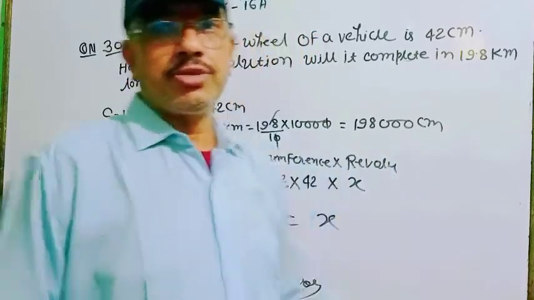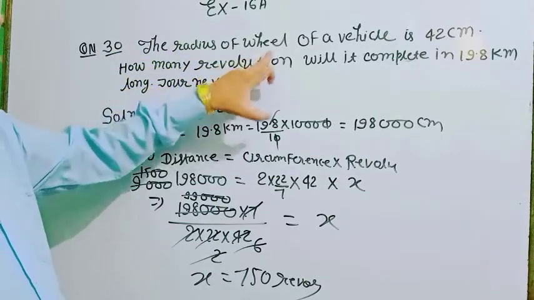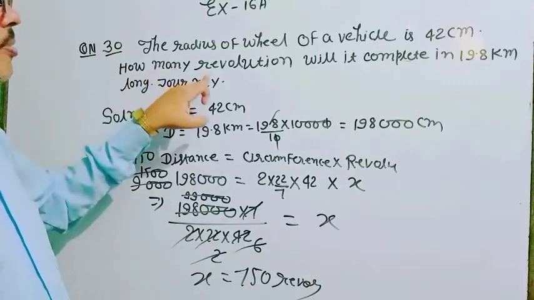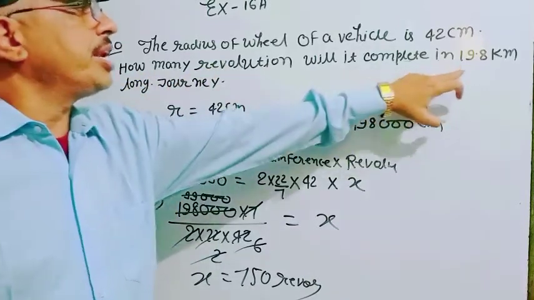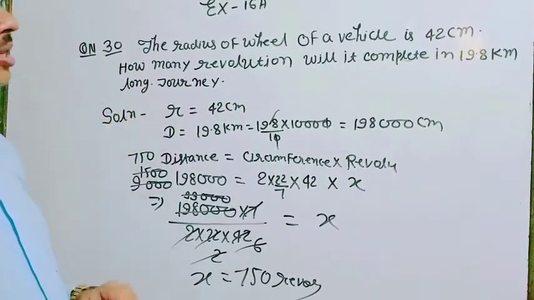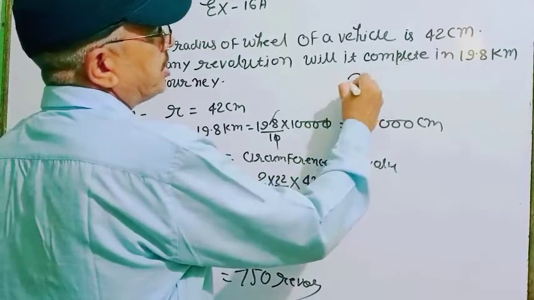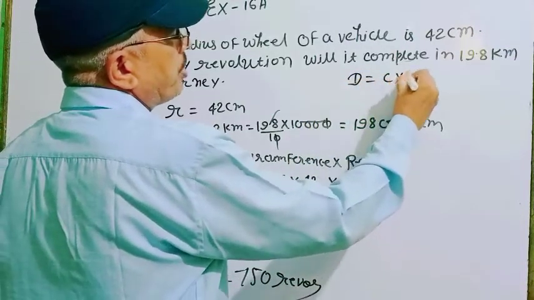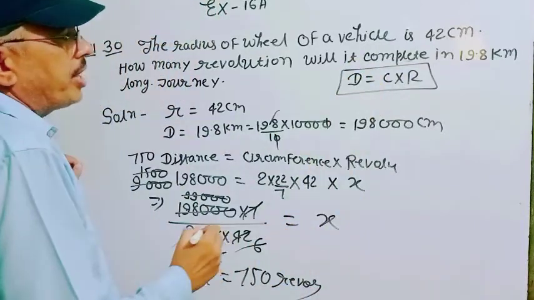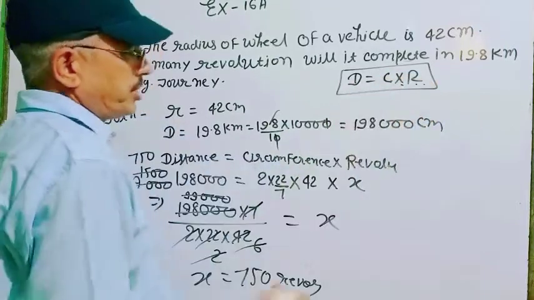My first question is question number 30. The radius of the wheel of a vehicle is 42 cm. How many revolutions will it complete in a 19.8 kilometer long journey? Dear students, the relation of distance and revolution is this: the distance traveled by any vehicle is equal to the circumference of the wheel times the number of revolutions.